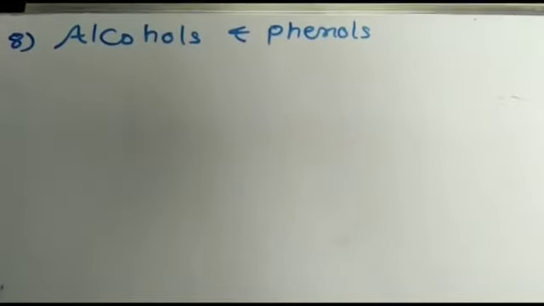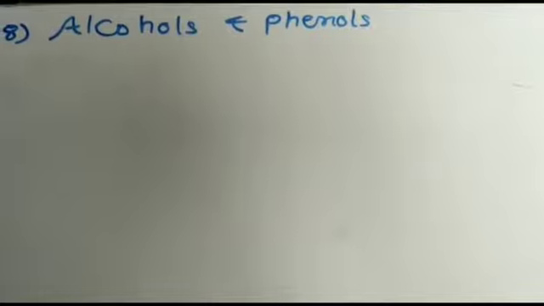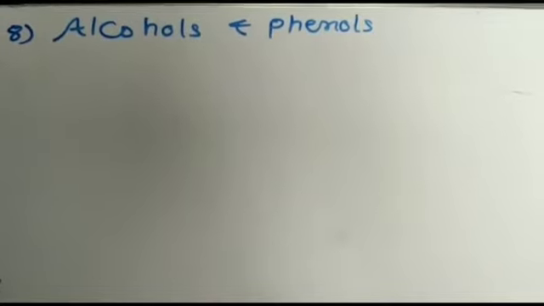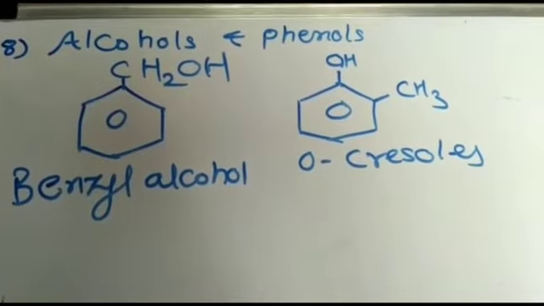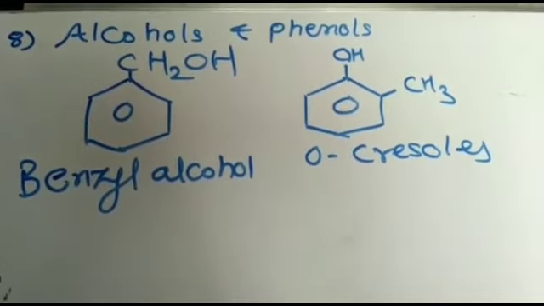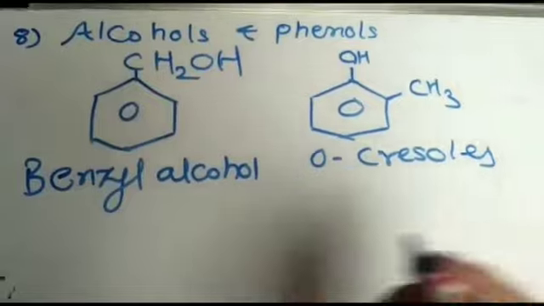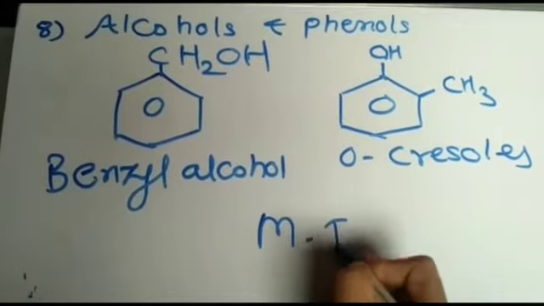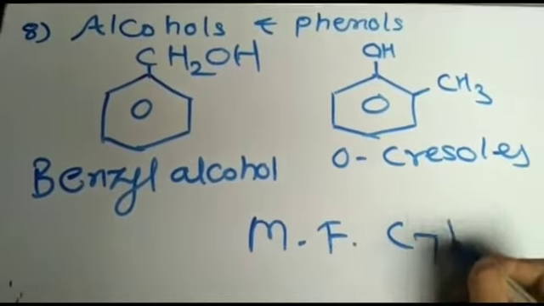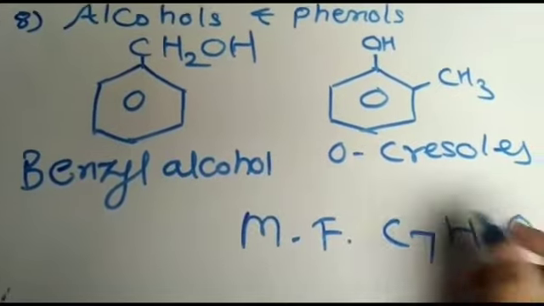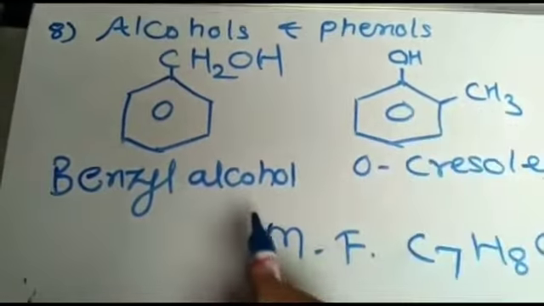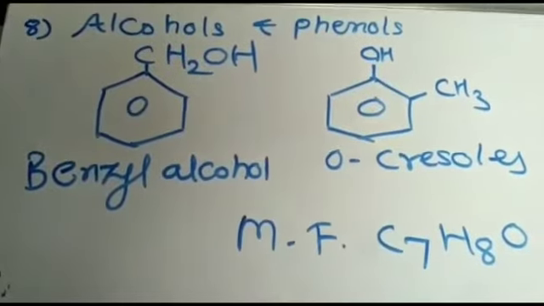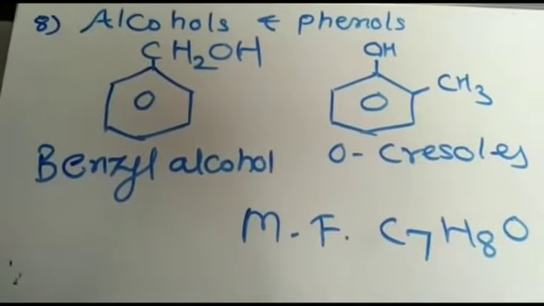Alcohols and phenols are also functional isomers of each other. One example here: benzyl alcohol and ortho-cresol. These are functional isomers of each other having the same molecular formula, C7H8O. This is the alcoholic group and this is the phenolic group. Therefore, alcohols and phenols are also functional isomers of each other.